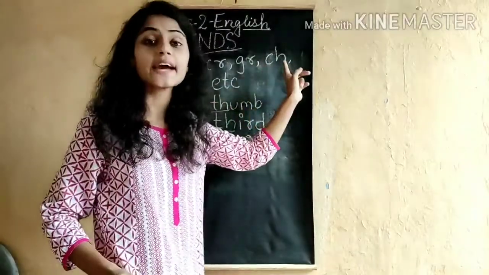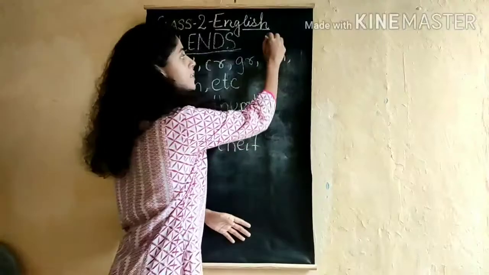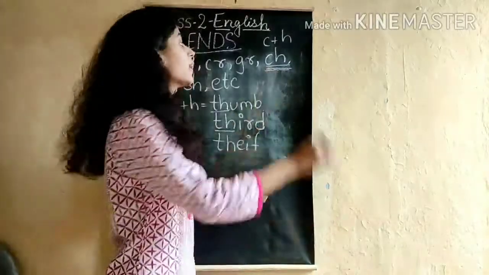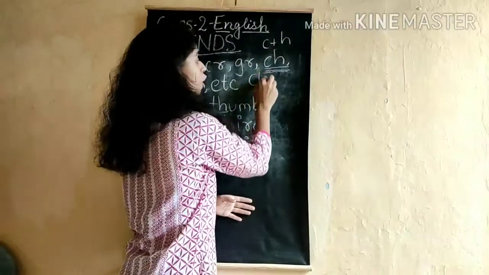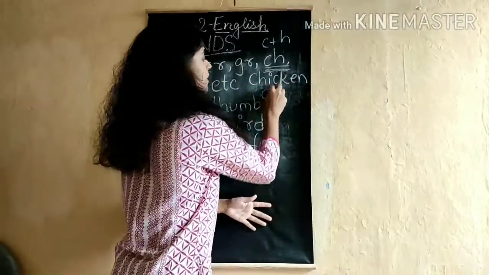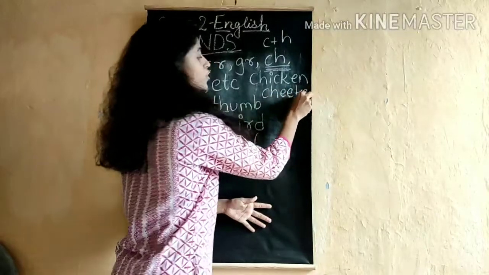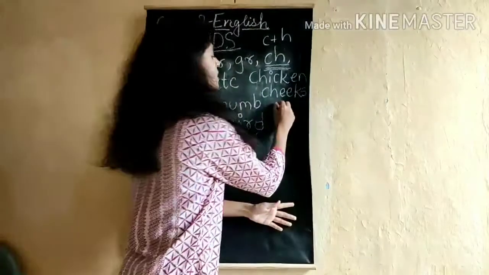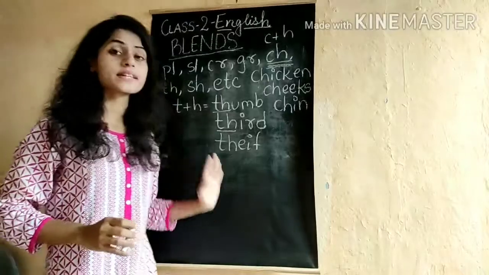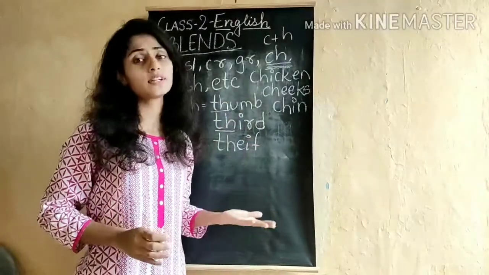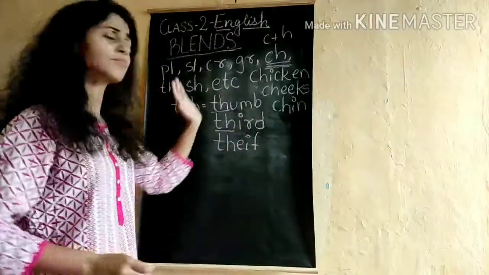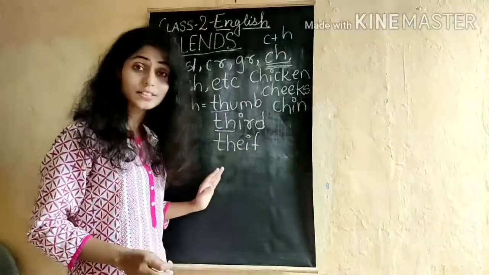Now when we go with CH, C plus H gives us the sound of ch. For words we can take as examples chicken, C-H-E-E-K-S, chicks, and C-H-I-N, chin. Alright, so you have learned these alphabets or these blends already, in the last year. These are the same alphabets which you have learned last year.